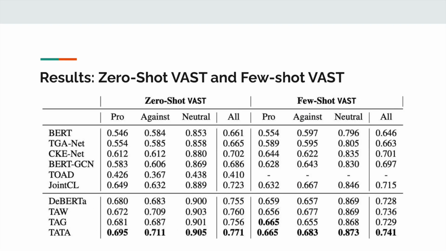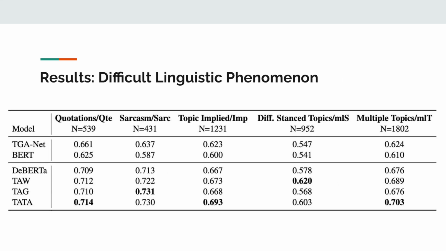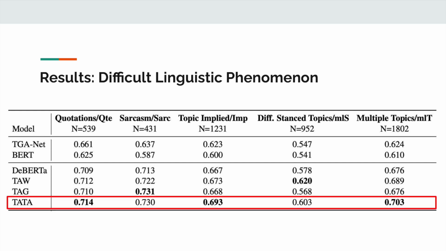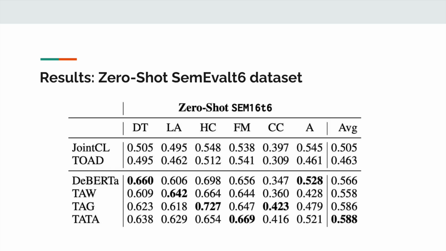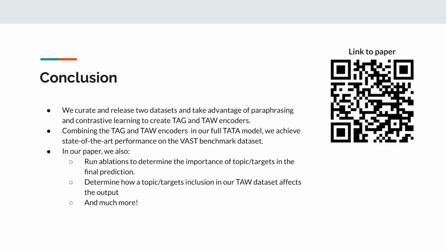Training our TATA model using the original VAST dataset, we achieve state-of-the-art results on the VAST test dataset in both zero-shot and few-shot settings. Performing an ablation study, we further note that the models trained using just our TA and TAG embeddings also outperform the previous state-of-the-art. On several challenging linguistic phenomena for stance detection, such as sarcasm and passages containing multiple topics, we further note that our TATA model also improves upon prior work. Finally, testing our models in a zero-shot setting on the 2016 SemEval Task 6 dataset, we again find that our models surpass prior work.